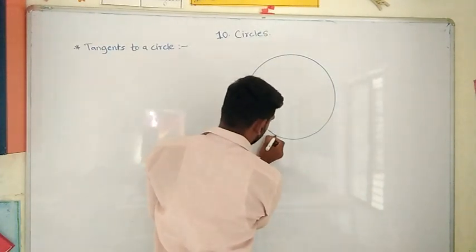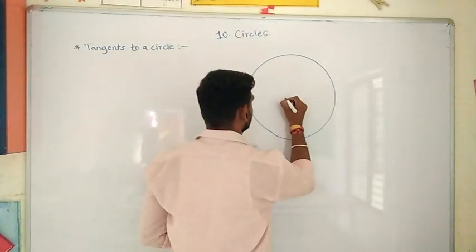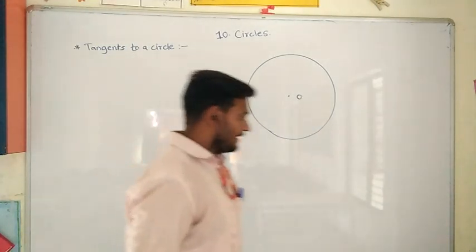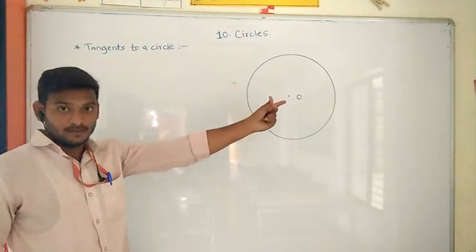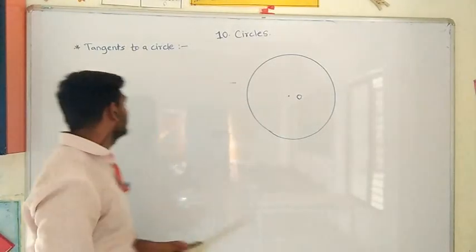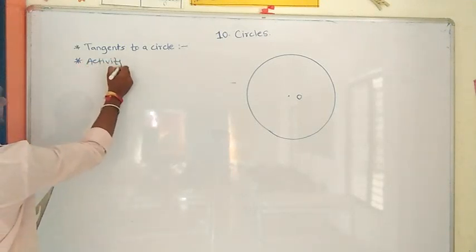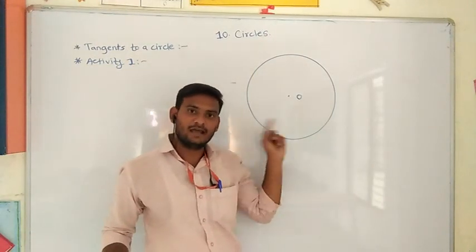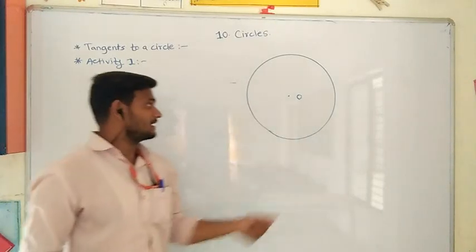Okay, now it got exactly. Now this is a circle with center O. Now there is an activity. Actually, it is not a circle. This circle is made from wire. This is activity number 1. We have to make a circle with the help of a wire.